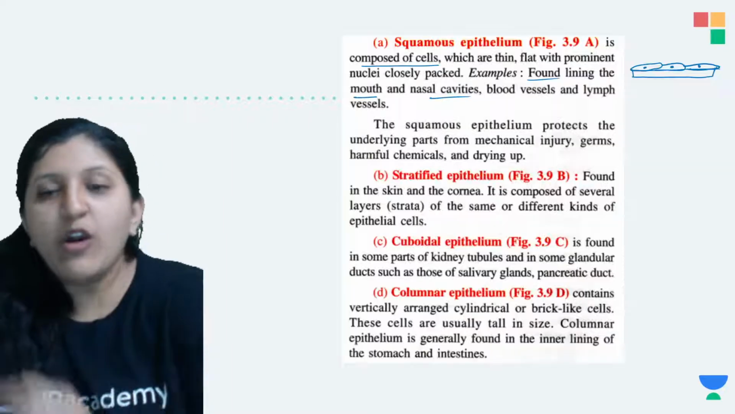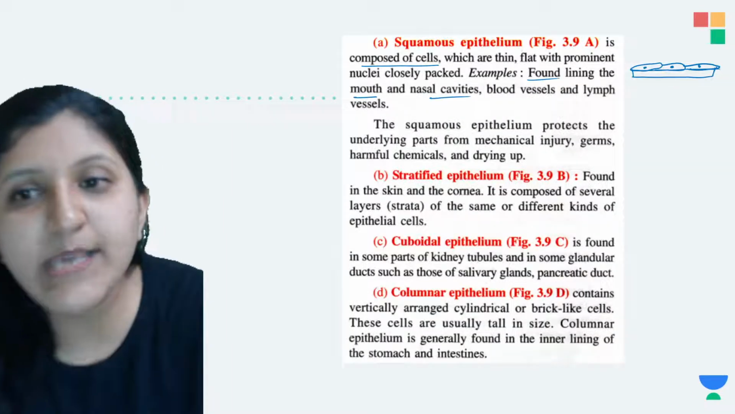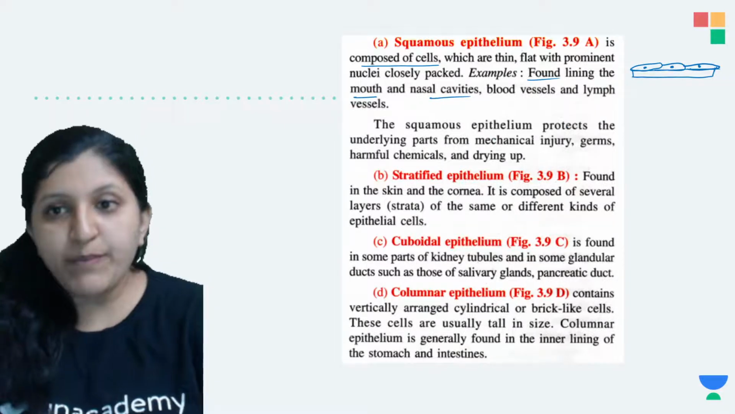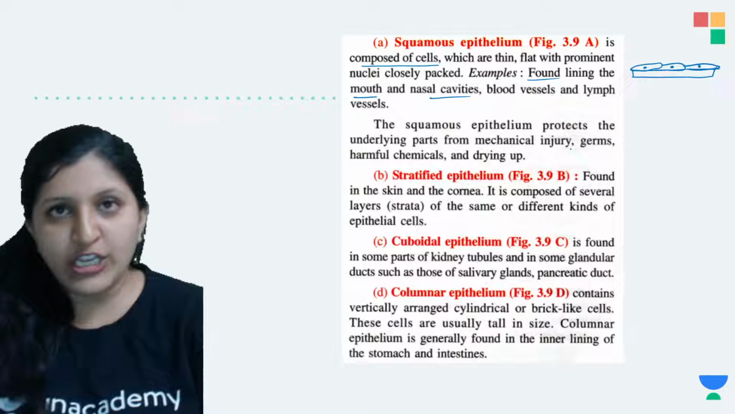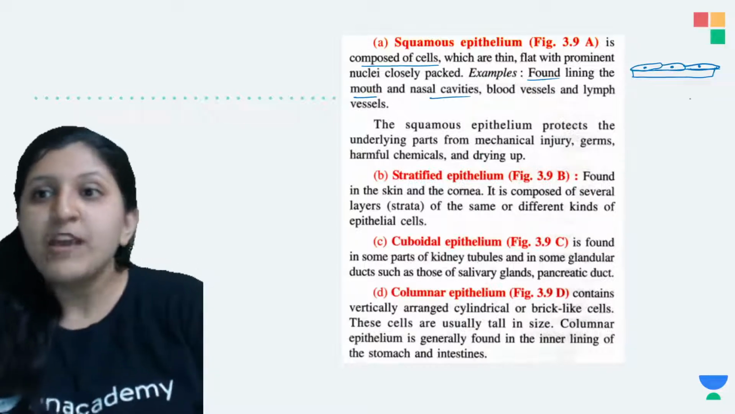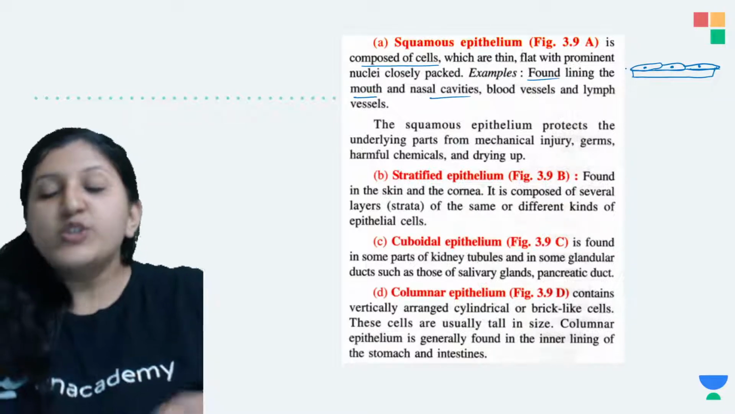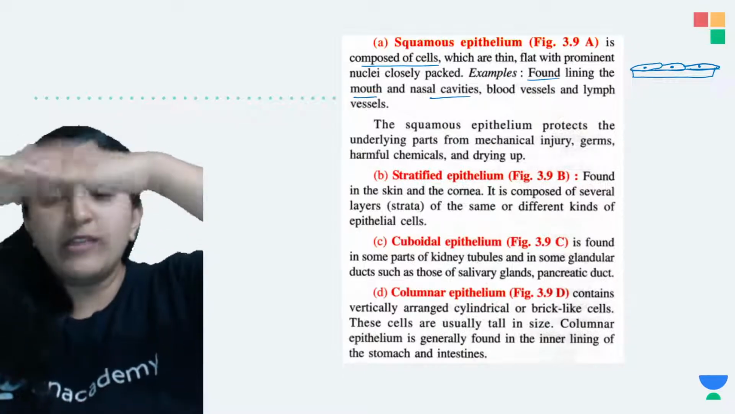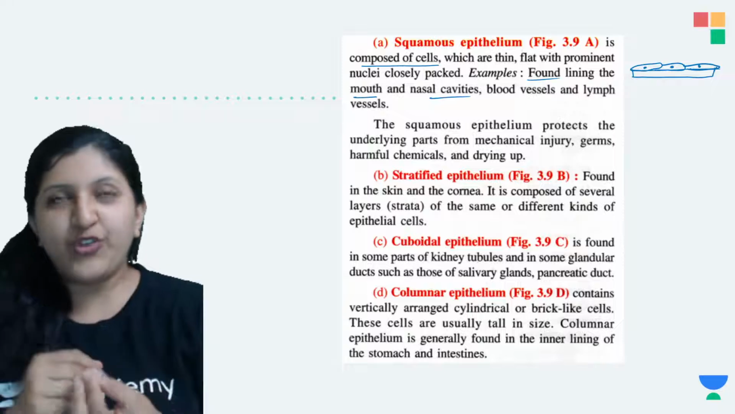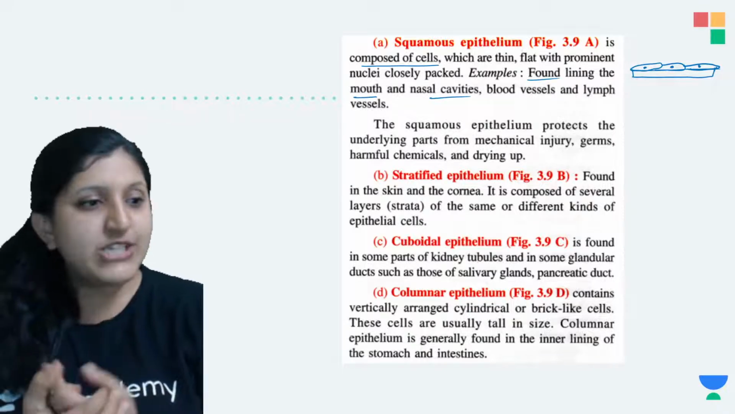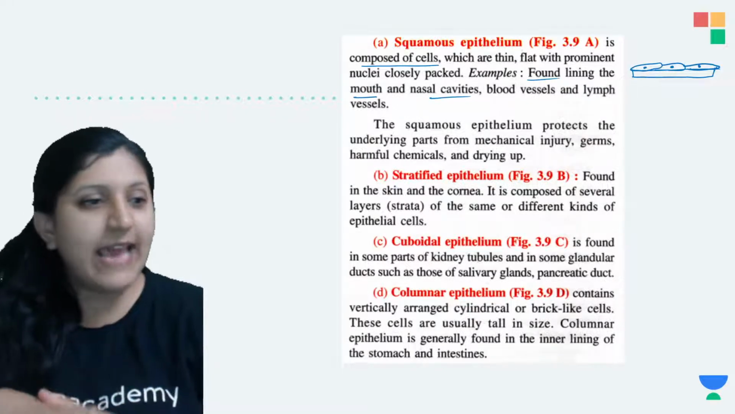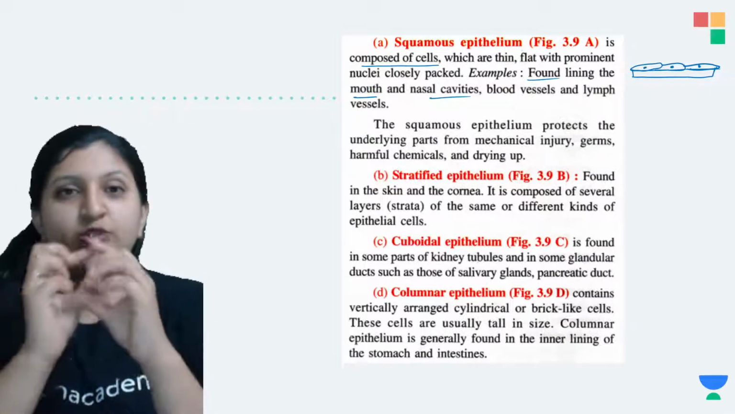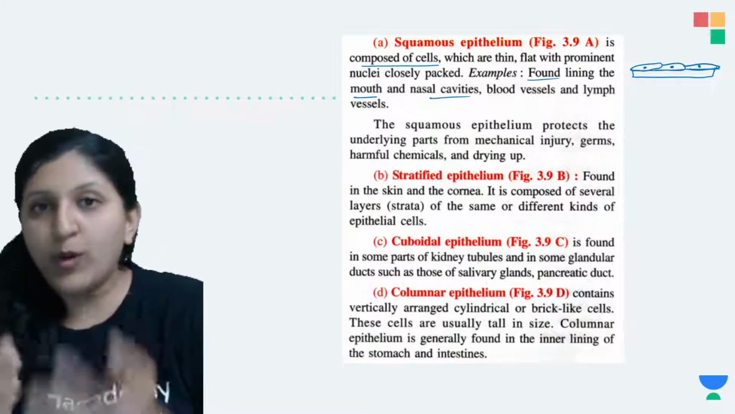Okay, so moving on to the next one, the squamous epithelium protects the underlying parts, that is from mechanical injury. So basically since many layers are there, this is not just one layer, so as such we can see layer above layer. Okay, so multiple layers. So if you have seen the structure of the skin that they have given in your textbook, you see that outer epidermis, that is completely having layer above layer.